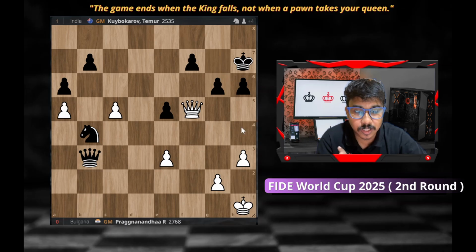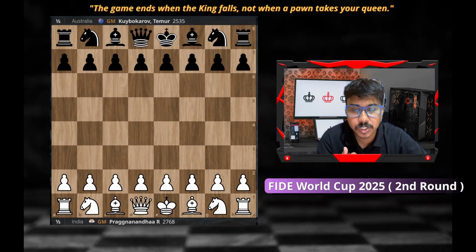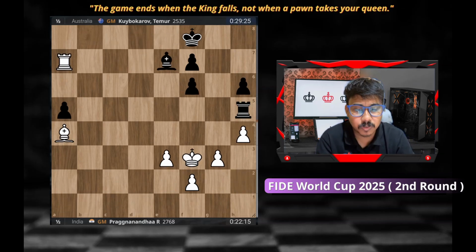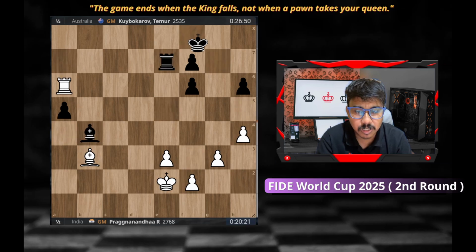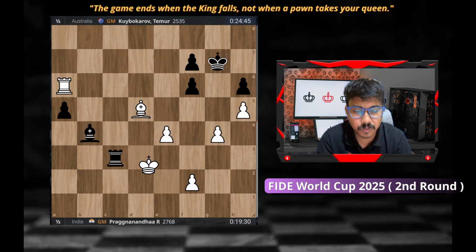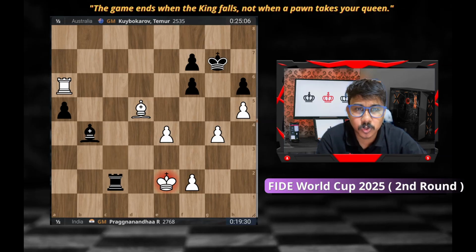Pragg also, on the other hand, had a draw with the Australian GM Temur Kuybokarov. So this game was also pretty normal. There were no mistakes from both sides, and the endgame was a rook and bishop endgame, and Black held this position very well, with opposite-color bishops, and there was not too much that Black could do, neither White. So this game also ended as a draw.